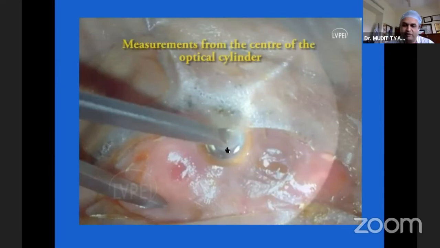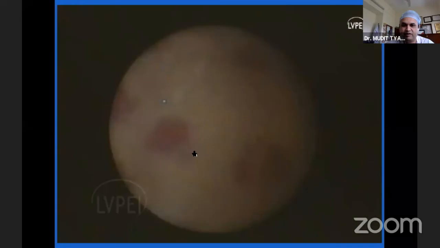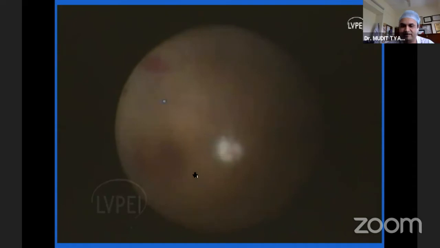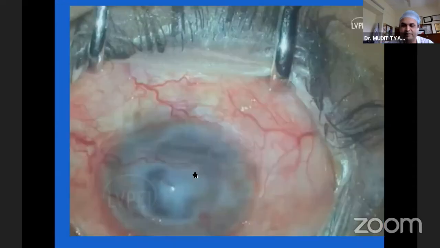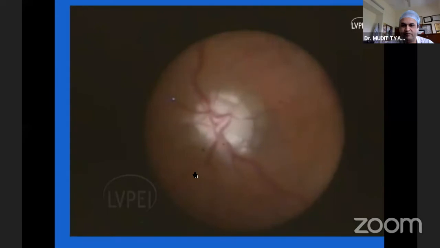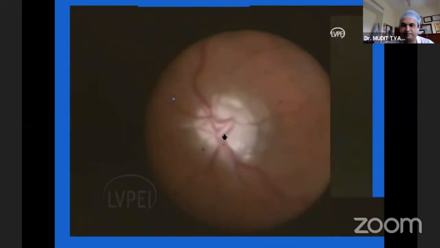Whereas if you've got an eye with a Boston keratoprosthesis or an eye with a graft, there is not much of a difficulty in making an entry. This is another patient of ours where we did an endoscopy. You can go inside the eye, visualize the retina as well as the disc status carefully and completely. Another patient where we could go inside and visualize the optic nerve and the status of the retina.